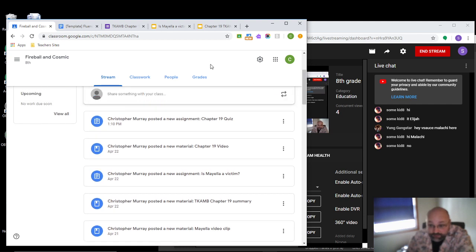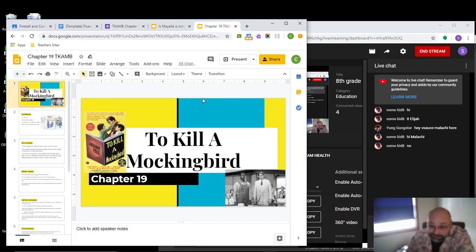So, today what we're going to do is I'm just going to go over chapter 19 with you. So, chapter 19 is when Tom Robinson gets up on trial and he gives his testimony. So, chapter 18 was all about Mayella giving her testimony. The chapter before that, chapter 17, was the sheriff and the father. The father was like a witness who supposedly saw the end of the attack, and the sheriff was there in the aftermath.